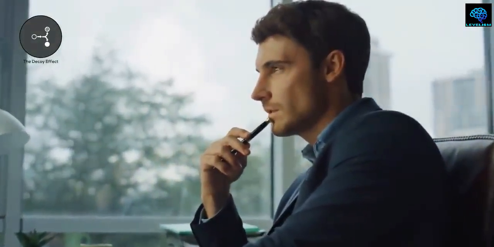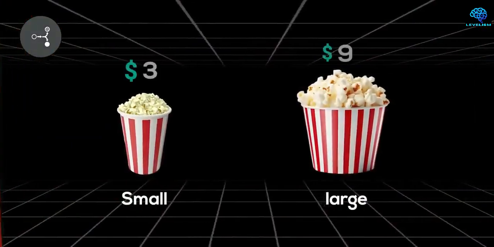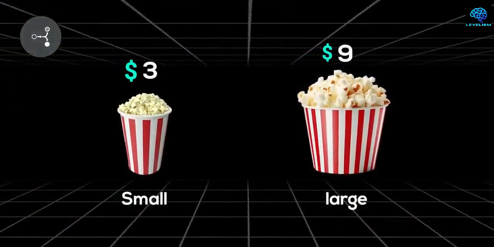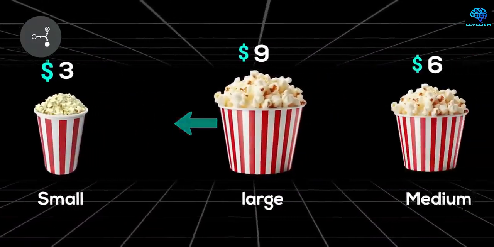Decoy effect. The decoy effect occurs when a third option is introduced between two existing options, influencing how we perceive the other options. In marketing, for example, a theater may offer a small and large popcorn with a big price difference. When a medium popcorn is added as an option, the large popcorn suddenly seems like a better deal.